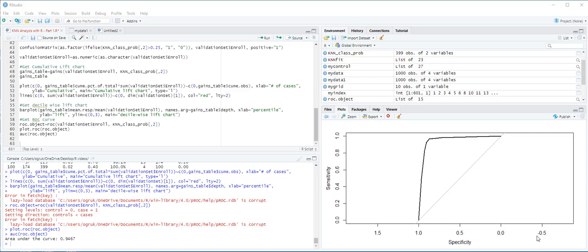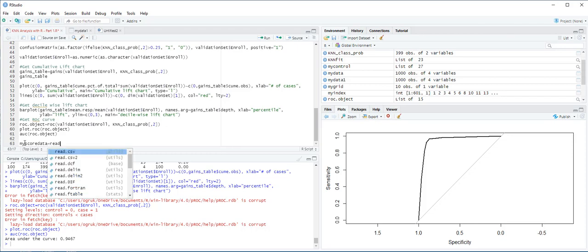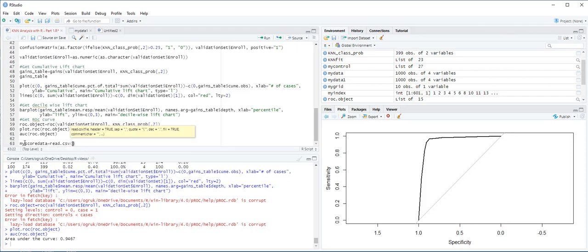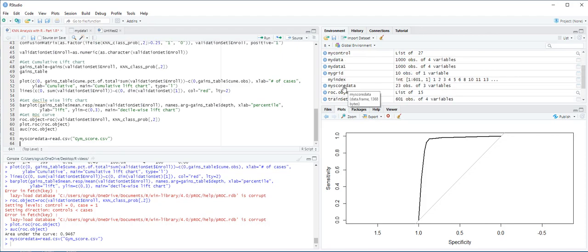To score the records of potential gym members, first we import data gym_score into a data frame and name it myScoreData. So here, myScoreData is equal to read.csv("gym_score.csv") and then control enter. Now you can see on the screen myScoreData, 23 observations and 3 variables.